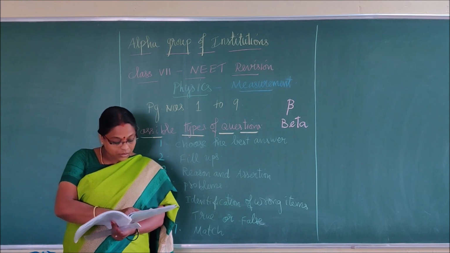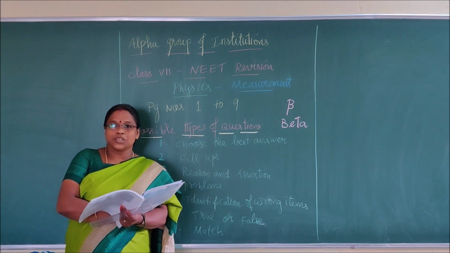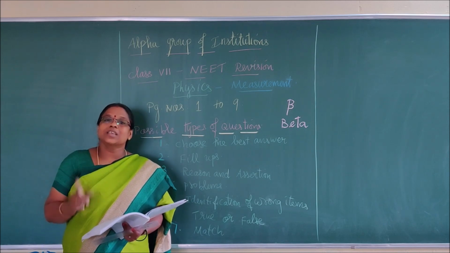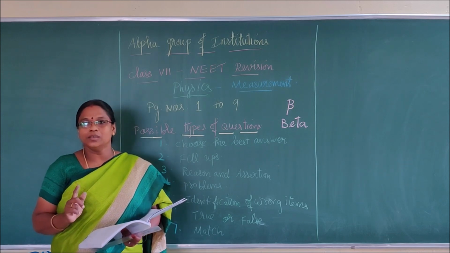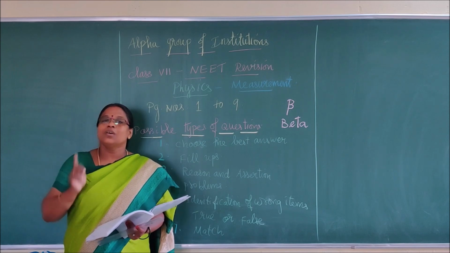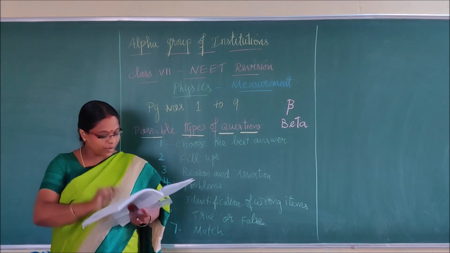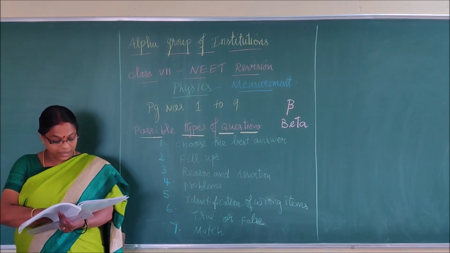Now, next one: the most commonly used unit of temperature is degree Celsius. The standard SI unit is Kelvin. Can we say degree Kelvin? No, Kelvin. Celsius is degree Celsius, Fahrenheit is degree Fahrenheit, but for Kelvin, no degree. Remember that. Right, next paragraph, you can get ample questions there.